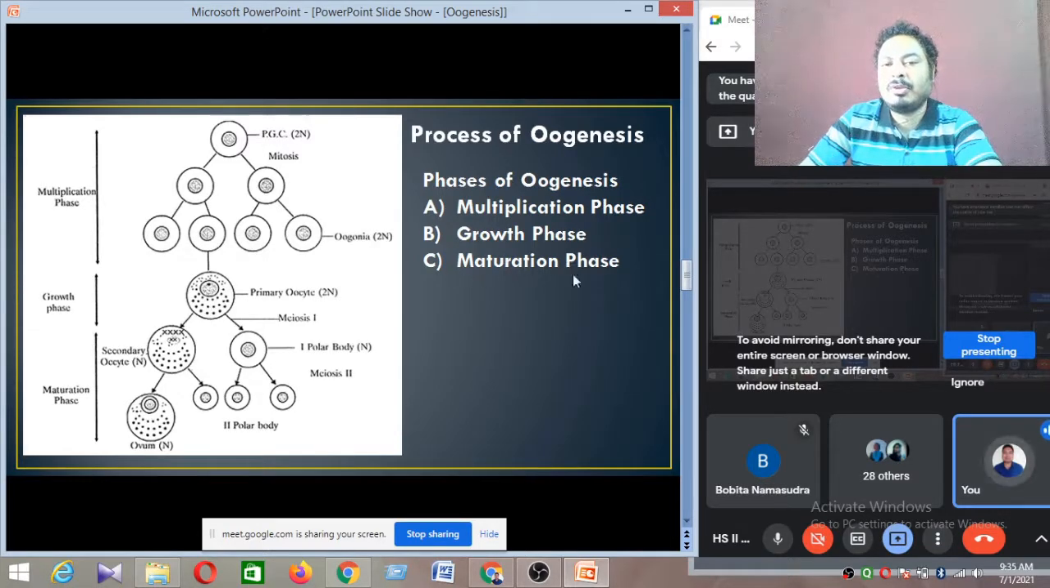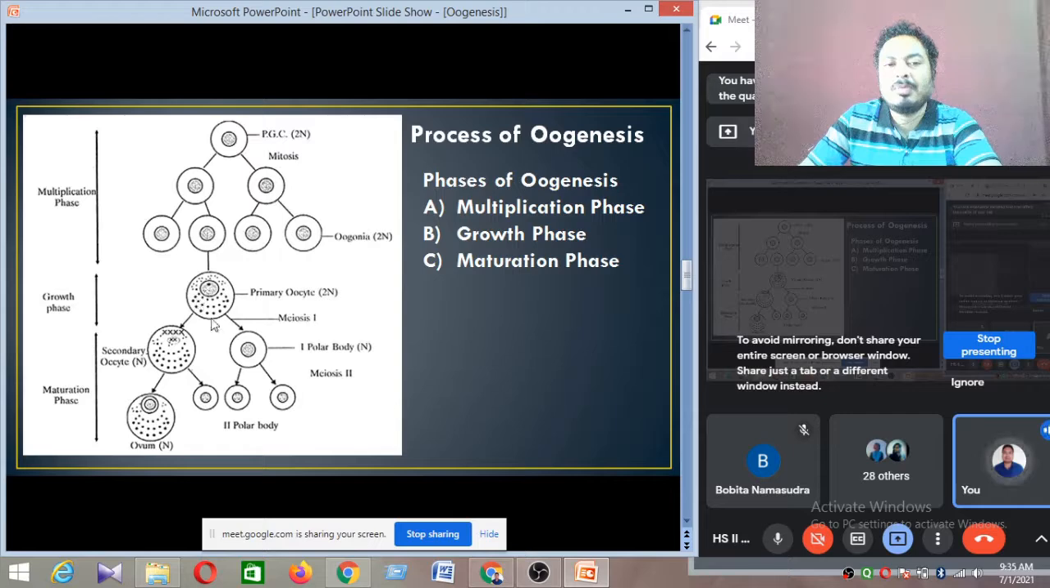So what happens in the maturation phase? The primary oocyte undergoes the meiosis process. They undergo meiotic division, which means their chromosome number is reduced to half. You can see 2n becomes n number of chromosomes. This is n number of chromosomes.